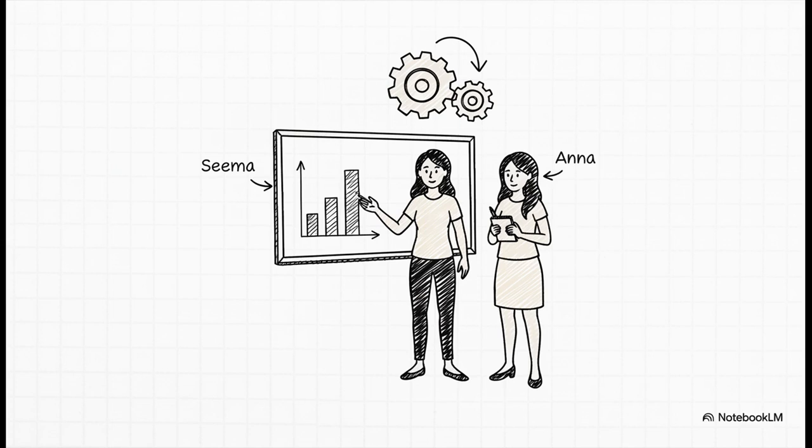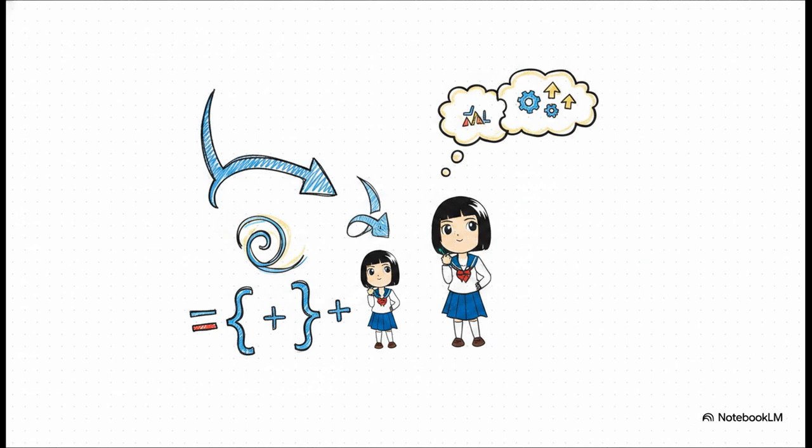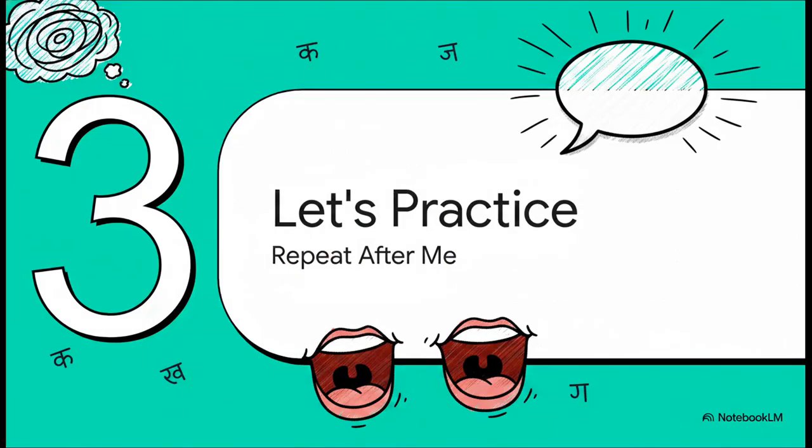Now let's switch gears and look at an all-female group. Let's say we're talking about Seema and Anna, and the sentence we want to say is, they are working. Ve kaam kar rahi hain. So we use ve because we're talking about them. The verb to work is kaam kar. And since Seema and Anna are both female, the ending changes to the feminine plural, rahi hain. See that difference? Rahe for the guys, rahi for the women. That's the whole trick.